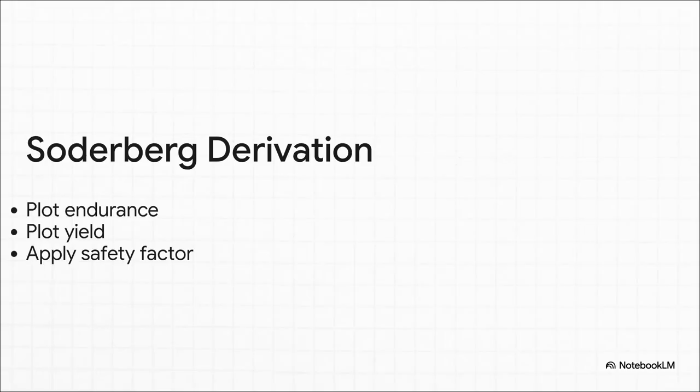So how do engineers actually build this into a design? Well, plotting the endurance limit on the y-axis and yield stress on the x-axis draws our absolute failure line. But nobody wants to design right up to the ragged edge of failure, right? So we apply a factor of safety. We'll call it N. By dividing our limits by this safety factor, we essentially shrink our boundary, drawing a new line safely closer to the origin. Thanks to a clever little trick using similar triangles, any point operating within this new boundary is mathematically guaranteed safe from both yielding and fatigue.